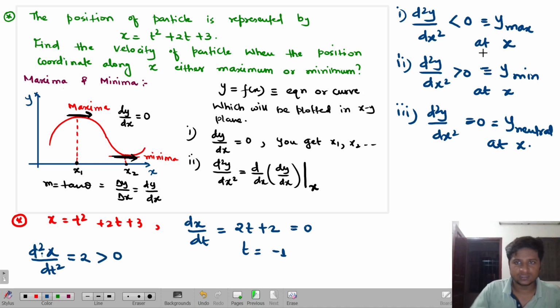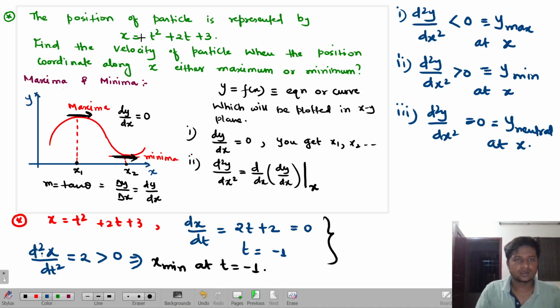Our x variable is minimum at what time? Since look over here, there is no variable. So it is always minimum at this t, whatever solution I'll get, which is t is equal to minus 1. Are you able to get me or not?